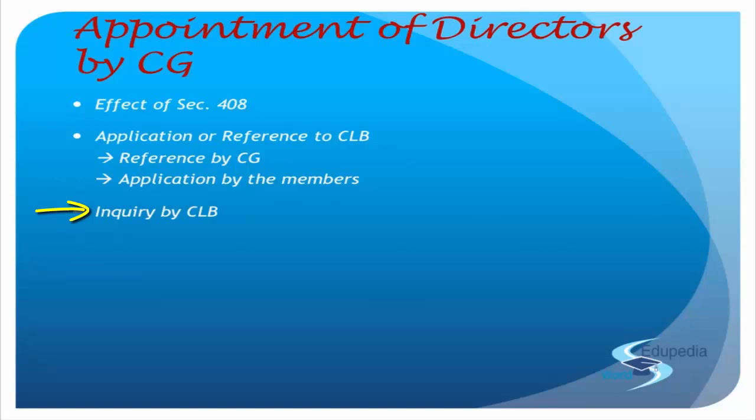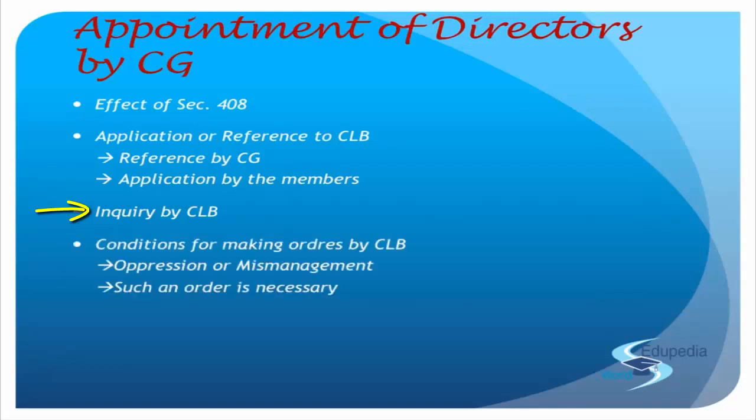So whatever inquiry the company law board thinks fit in this situation, the company law board goes ahead to make that inquiry. Now there are certain essential conditions for making orders. The order that the CLB is making, there are certain essential conditions for that. Right? So the CLB will actually go ahead and make an order in this regard only when it is satisfied of basically two conditions.